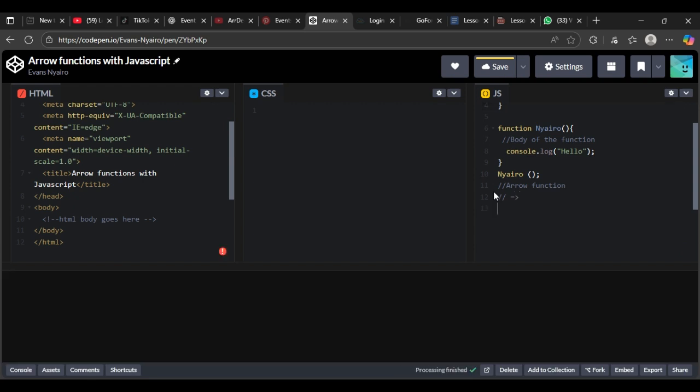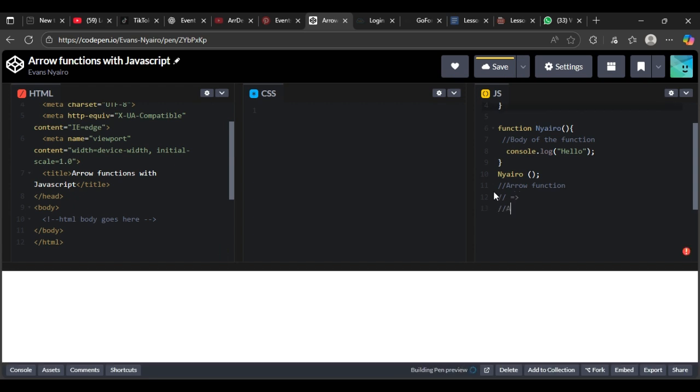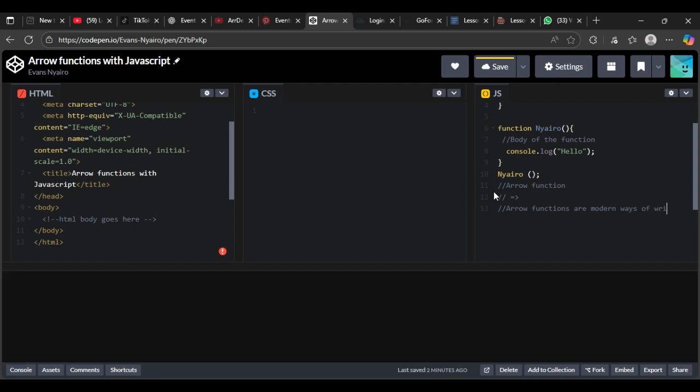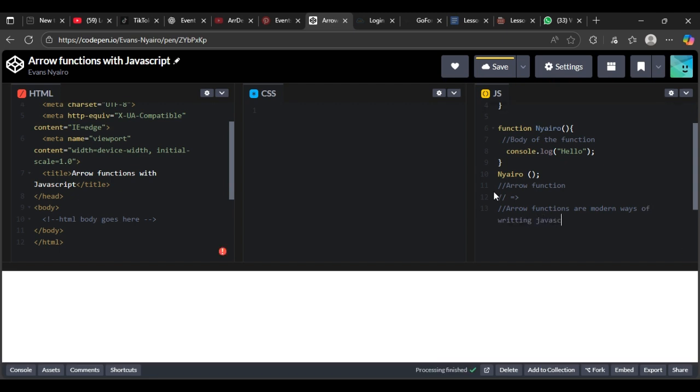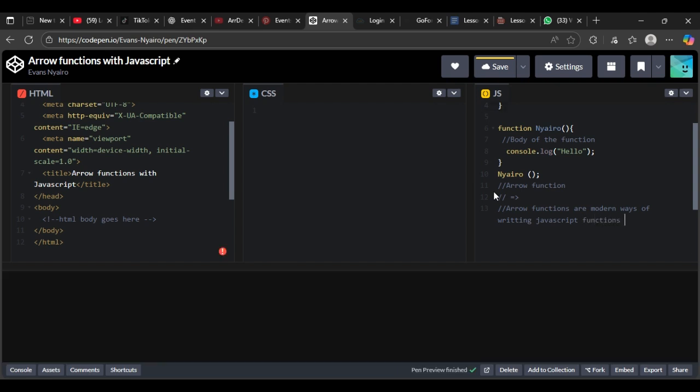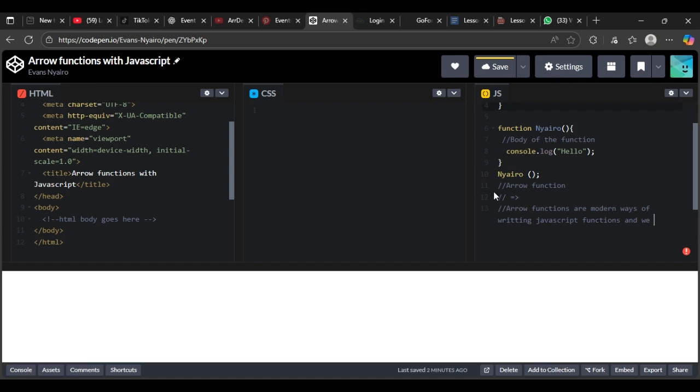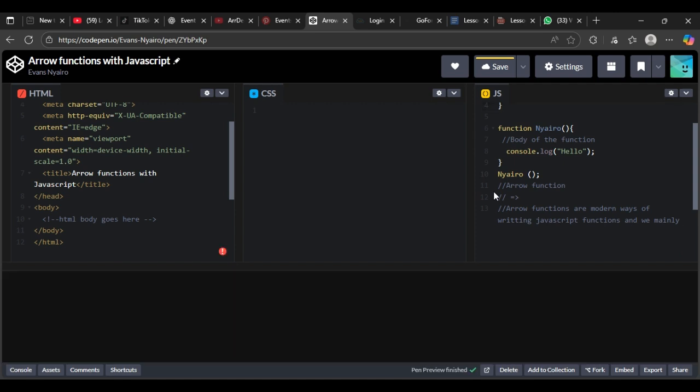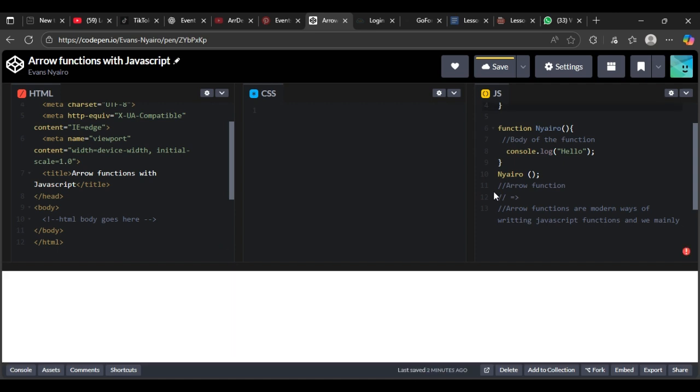So arrow functions are modern ways of writing JavaScript functions, and we mainly focus on function expressions. So this is all about the arrow functions, okay?